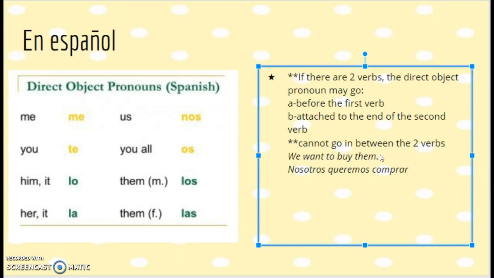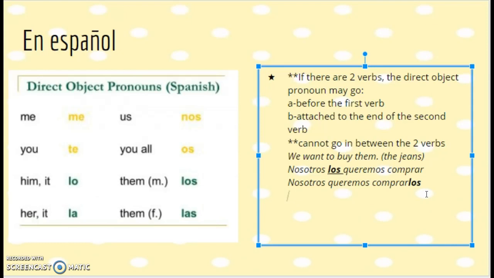Them, let's say them is referring to the jeans, los jeans. Jeans are masculine, so it's going to be los. So I could put it here before my first verb. That's my first rule. Or I could change it up, put it attached to the end of the word comprar. That's option B, attached to the end of a second verb.